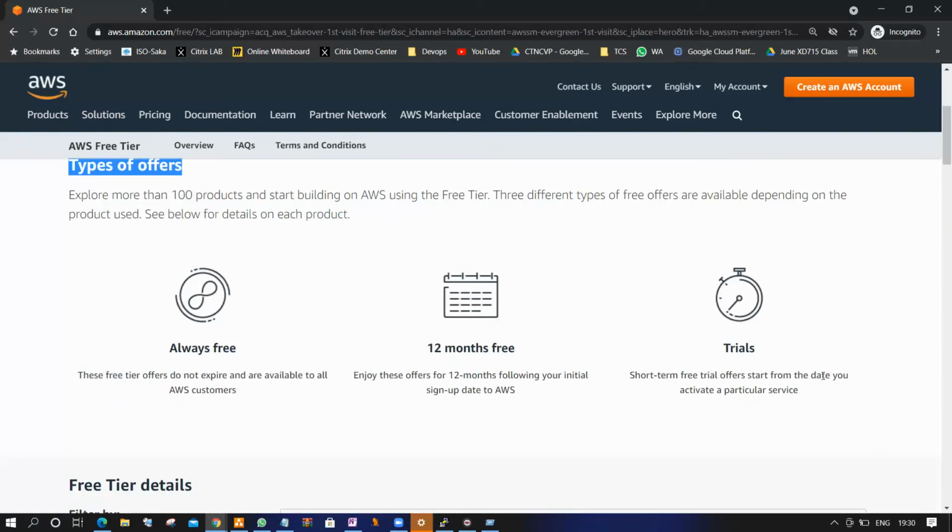There are three types of offers: always free, 12 months free, and trials. Always free means from the day one your account is created until you close the AWS account, the service is completely free. Okay, that is called always free. These free tier offers do not expire and are available to all customers. This is always free.